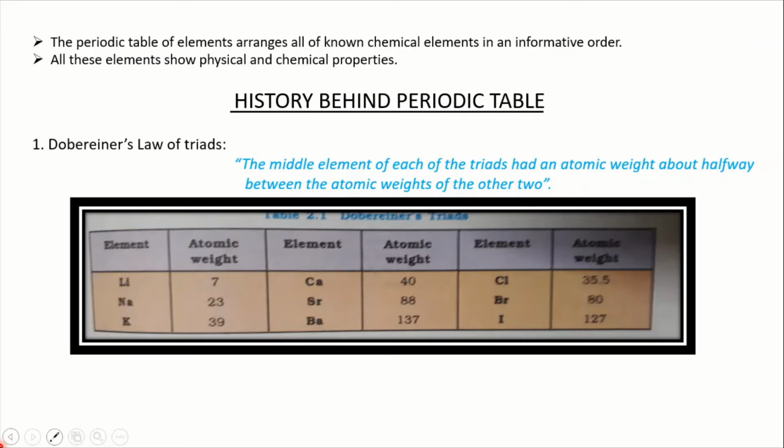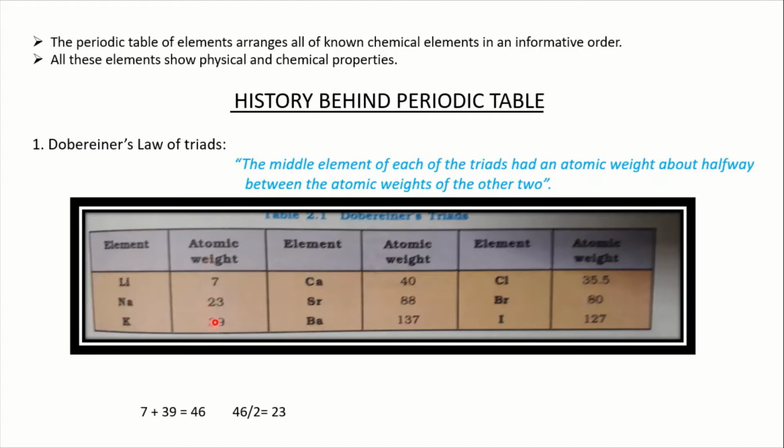Firstly, a German chemist, Döbereiner, arranged these elements in an order and he called it triads. The law of triads he stated is, the middle element of each of the triad had an atomic weight about halfway between the atomic weight of the other two. When you observe this table, lithium has an atomic weight of 7, sodium has an atomic weight of 23 and potassium 39. So 7 plus 39 is 46 and when you halve it, it is 23. So I get sodium's weight.